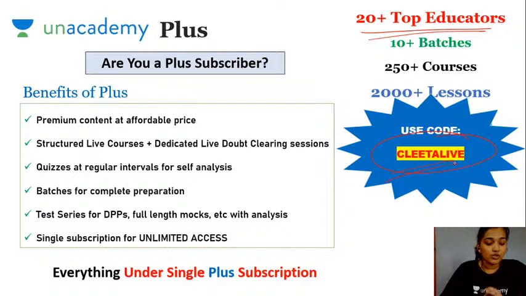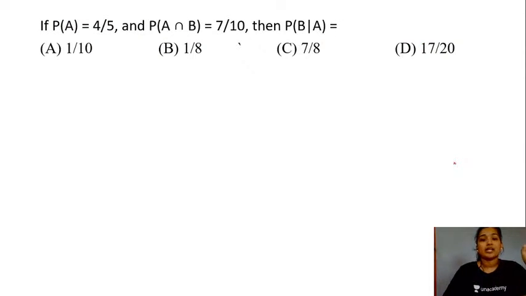As you can see, the topic for today's class will be a mock test on probability concept. So let me give you all the first question for today's class, students. There you go, your first question. If the probability of occurrence of your event A is equal to 4 by 5, and the probability of occurrence of your events A and B is equal to 7 by 10, then what is the probability of occurrence of your event B given your event A?